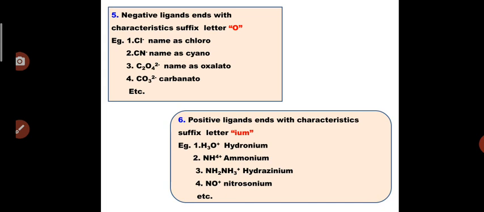Positive ligands end with the characteristic suffix IUM. If the ligand is positive, then according to IUPAC, it ends with the characteristic letters IUM. For example, H3O plus is named hydronium, NH4 plus ammonium, etc.